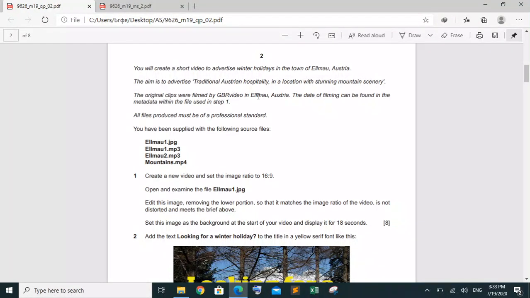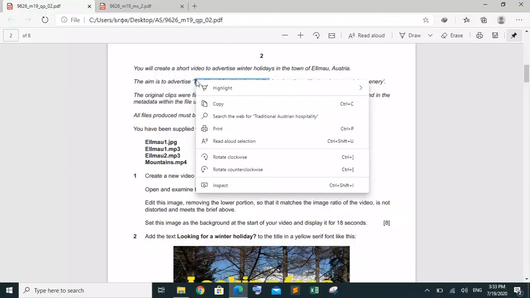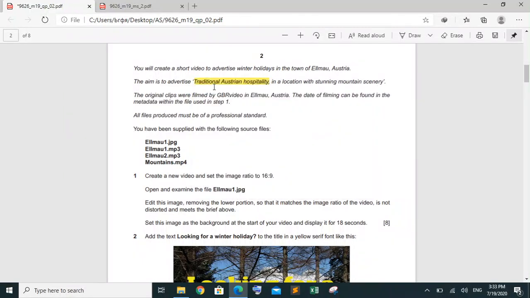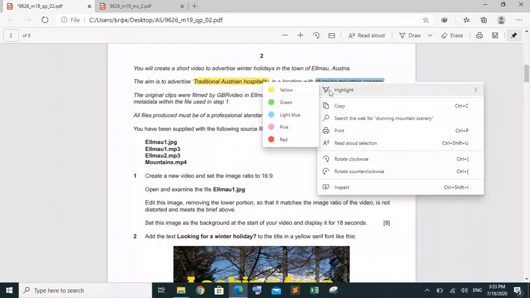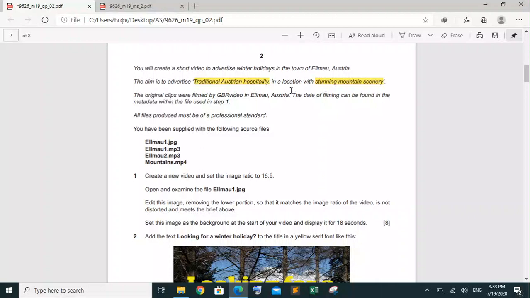Okay. So you have to highlight the things that are mentioned by the examiner. Like he is saying that the aim of the video is to advertise traditional Austrian hospitality, and the location is stunning mountain scenery. Okay, so these two pieces of information have been mentioned by the examiner that you have to highlight. Okay, so we have highlighted both of them.